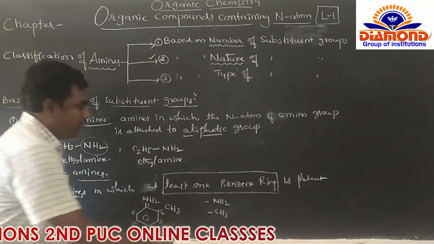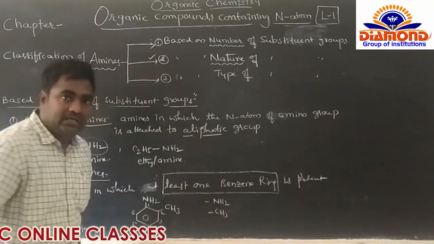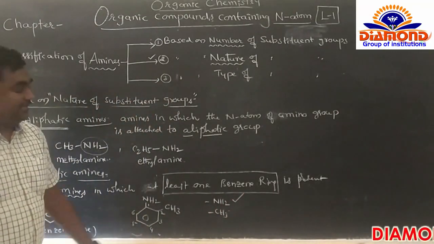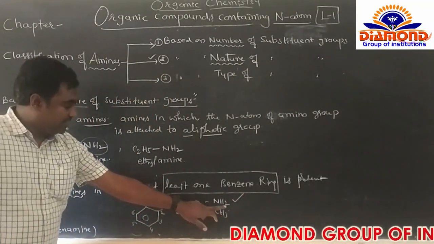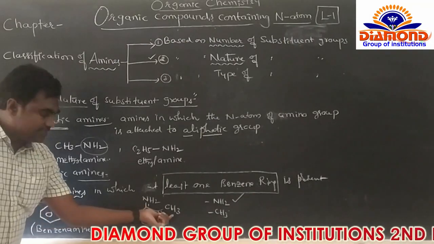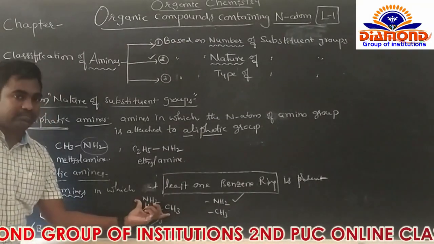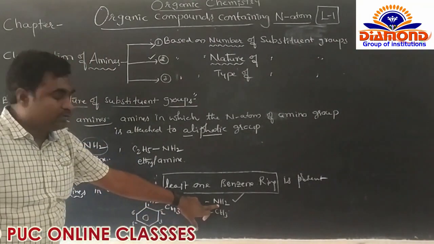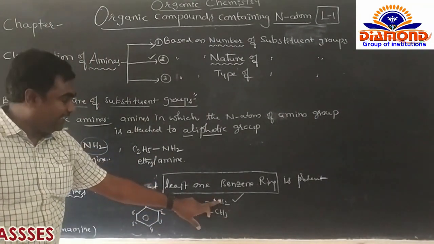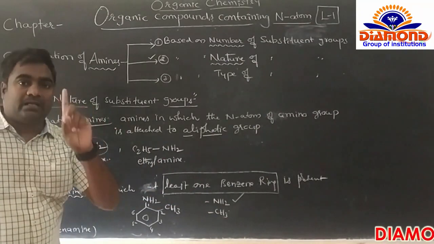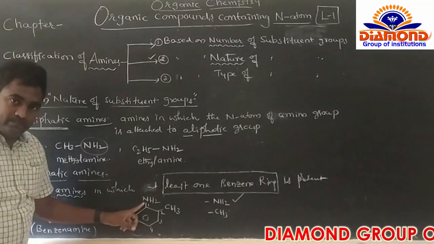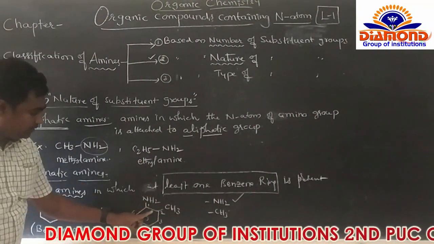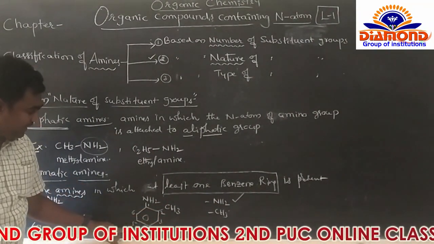Between NH2 and CH3, the first priority compulsorily goes to NH2. So wherever NH2 is, we give number 1. Next, immediately, we get the CH3.